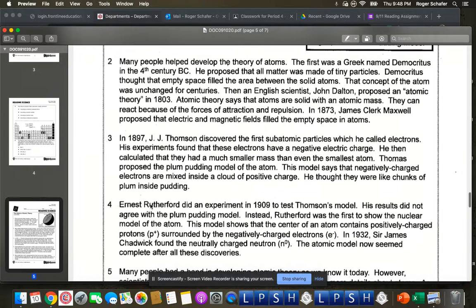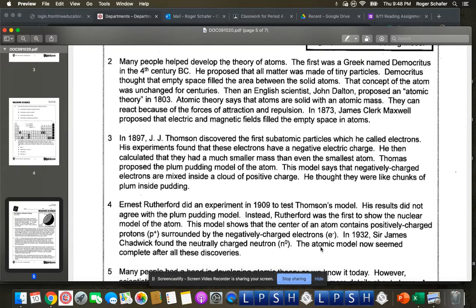All right. Ernest Rutherford did an experiment in 1909 to test Thomson's model. His results did not agree with the plum pudding model. Instead, Rutherford was the first to show the nuclear model of the atom. This model shows that the center of an atom contains positively charged protons surrounded by the negatively charged electrons. In 1932, Sir James Chadwick found the neutrally charged neutron.